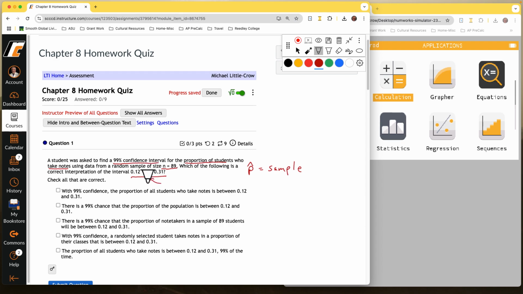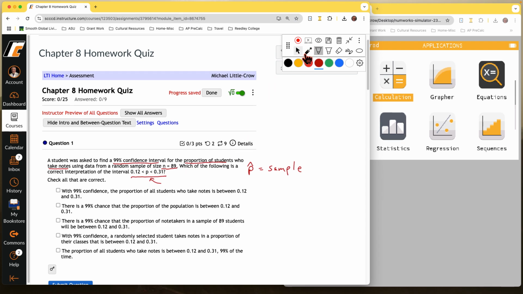What this is saying is that for the population of students, all in the world, in the country, whatever the population is, between 12 and 31% take notes. We're 99% confident of that. Remember, confidence intervals are not about probability. They're about being able to predict what actually is happening in a population.